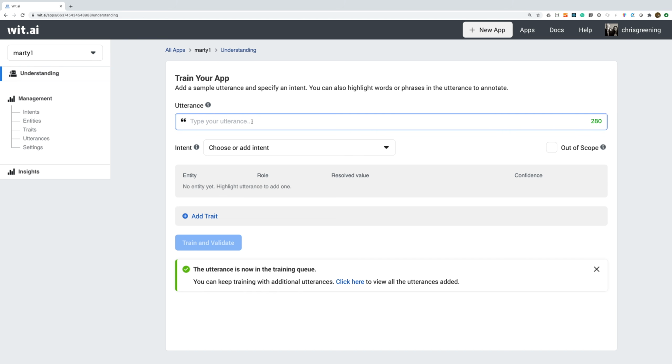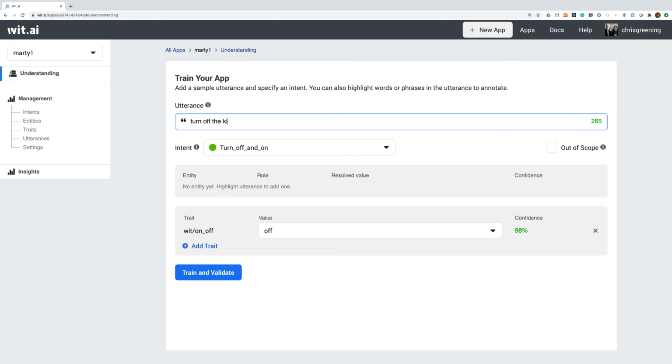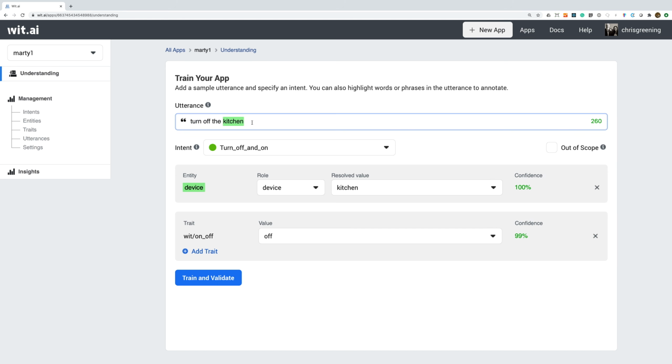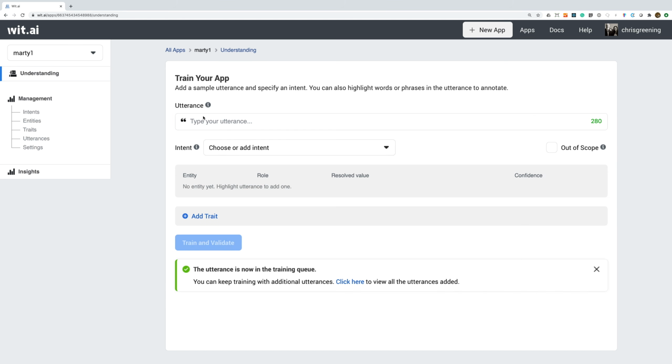So let's try another one. Turn off the kitchen. So it's improved its understanding. Now it can see that device is kitchen and the trait is off. So let's train and validate that. Now you can keep adding more utterances to improve the performance of your application, but I think for now that should be enough for our use case. So let's try this out with some real text.